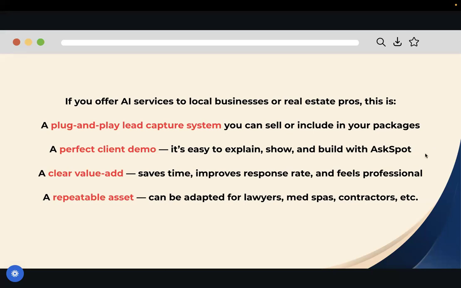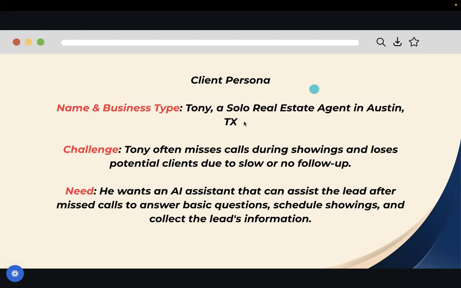So here's our big idea. We have our client persona. We'll be building this missed call rescue bot for Tony. He's a solo real estate agent in Austin, Texas, and his challenge is that he often misses calls during showings and loses potential clients due to slow or no follow up. What he needs right now is an AI assistant that can assist the lead after the missed call, answer basic questions, maybe schedule showings, and also collect the lead's information.